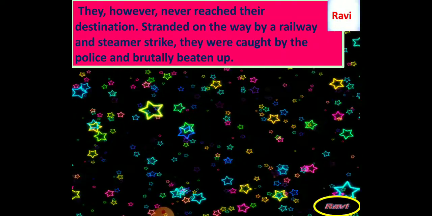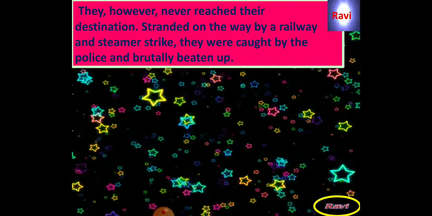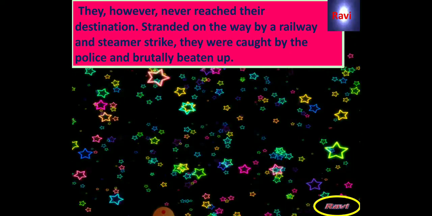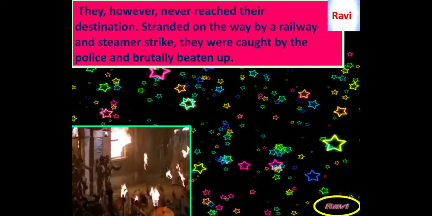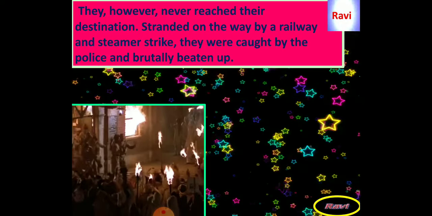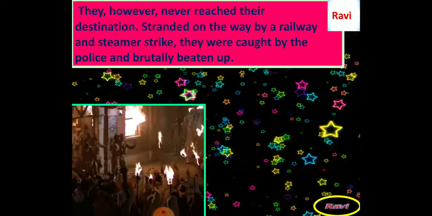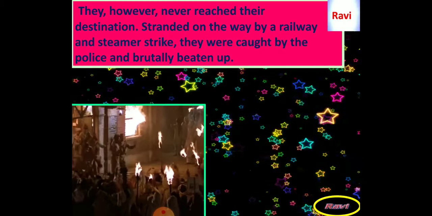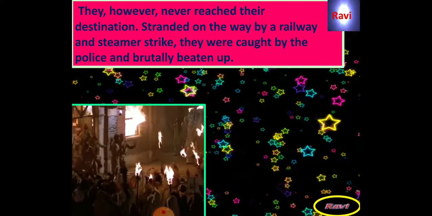They, however, never reached their destination, stranded on the way by railway and steamer strike. They were caught by the police and brutally beaten up. Whatever they expected did not happen. They followed different methods against the owners of the tea plantations, but finally the police brutally beat up these people.